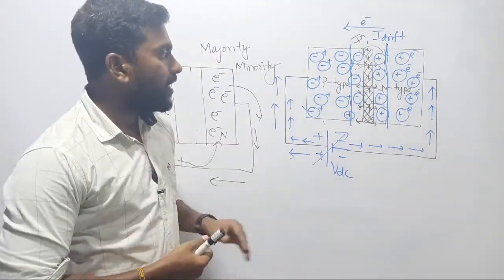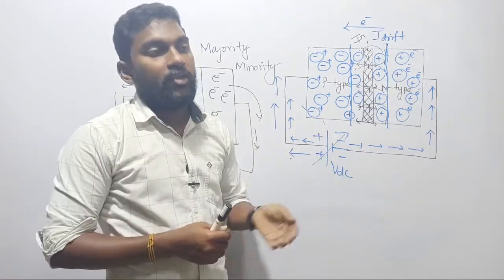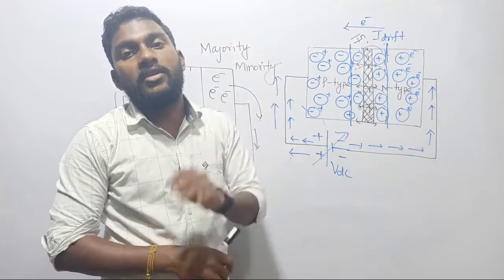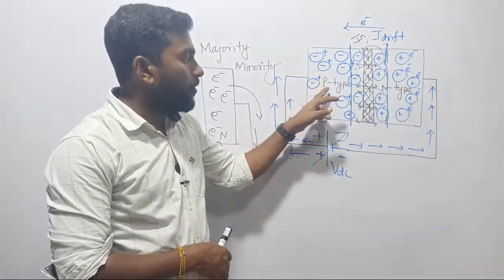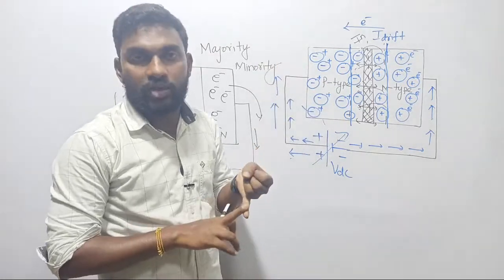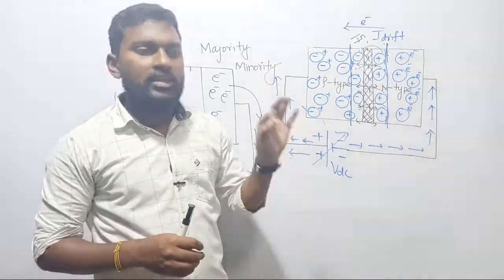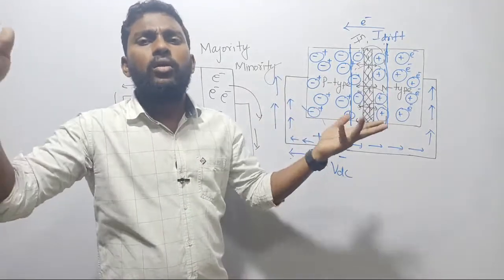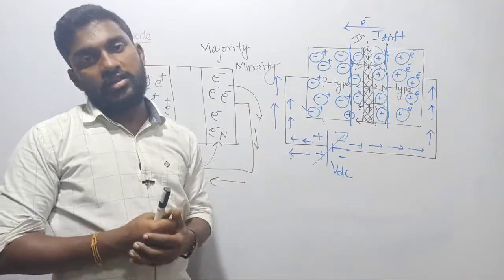In case of P type of material, we are having more amount of positive charge carriers, right? If the number of count is very high, then it is called majority. If the count of charges is very less, then that is called minority. In p type of material, majority charge carriers are positive, minority charge carriers are negative. Listen, in p type of material, even though there are plenty of positive charge carriers, we cannot say there are no negative charge carriers. There will be some small count of negative charge carriers.